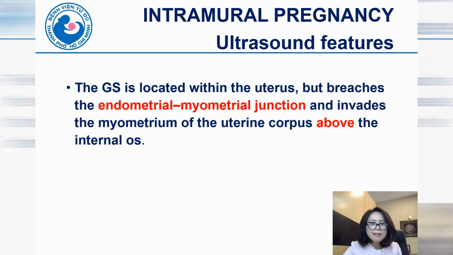Ultrasound suggests an intramural pregnancy when we see the GS located within the uterus but bridging the endometrial-myometrial junction and invading the myometrium of the uterine corpus above the internal os.